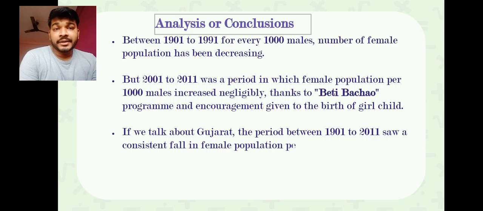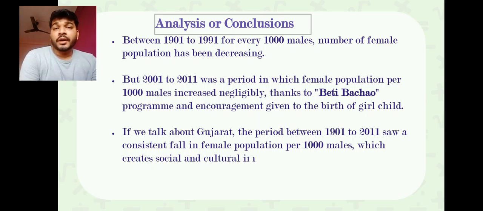The program started in 2001 to 2011. In between, the Beti Bachao program started and many NGOs came up. Shiksha is one example where they are doing everything to educate, to give food, to educate everything for a girl child.